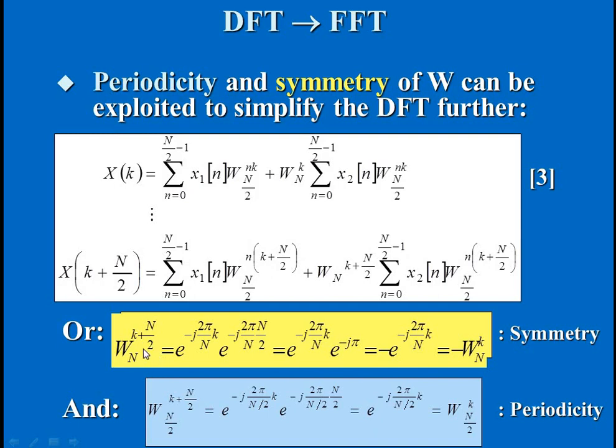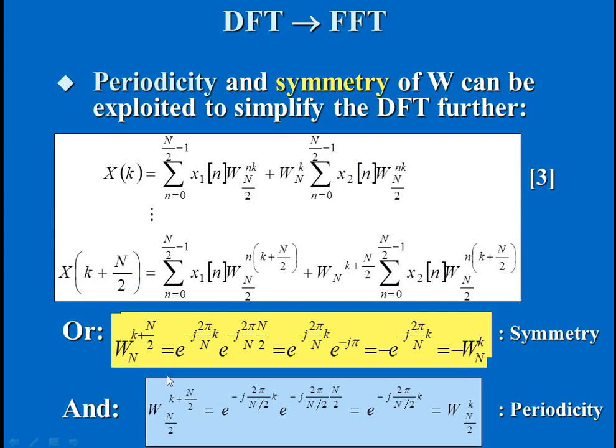Suppose we add the interval only to k and do not vary the length. Then we can expand this and arrive at the output minus W N power k. So if we vary only the k value, we call that the symmetry property.